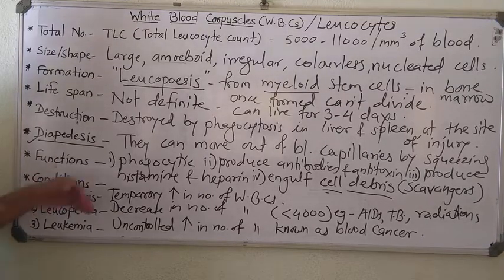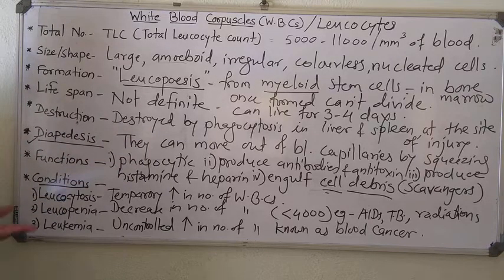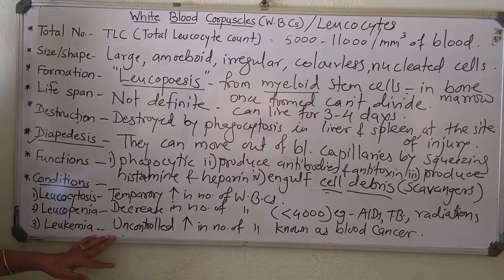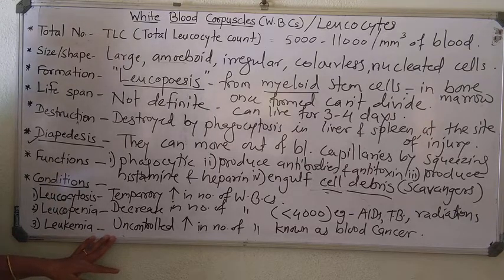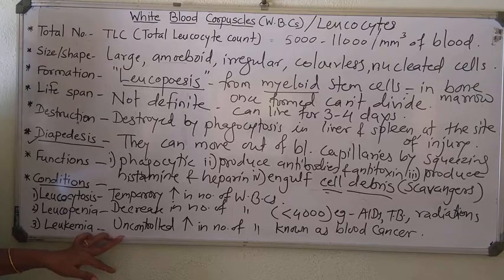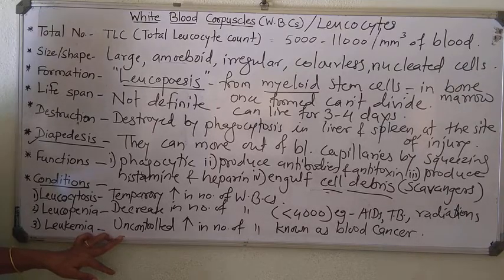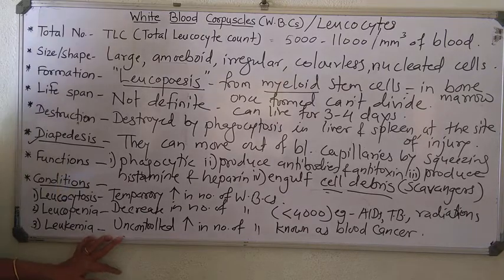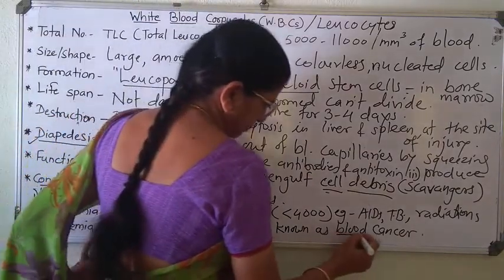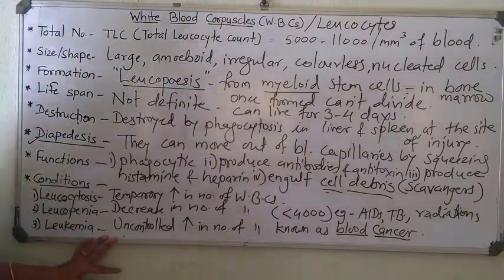Leukocytosis means temporary increase in number of WBC, for example during infection, during disease condition. But leukemia is uncontrolled increase in number of WBC. There is no cause, no infection, no reason behind the increase, yet WBCs keep increasing time to time in the blood plasma. That condition is known as blood cancer. Clear?